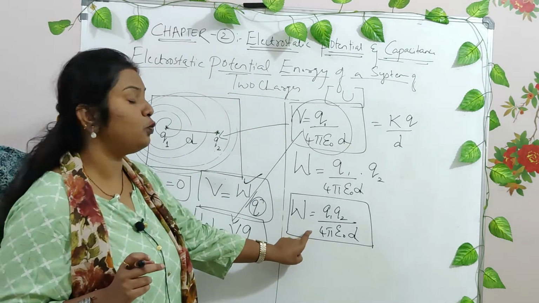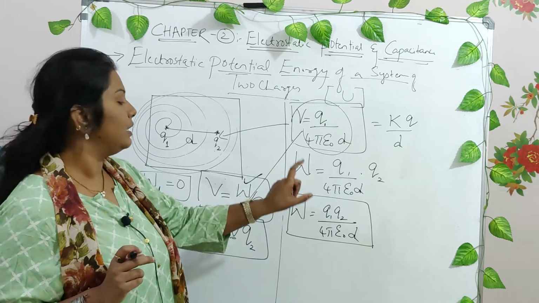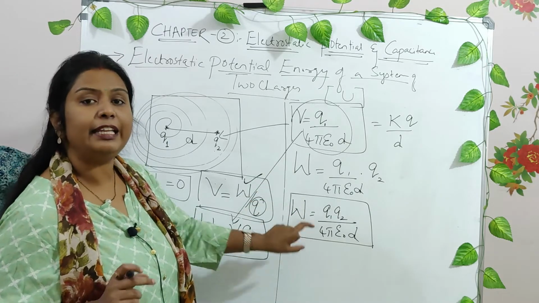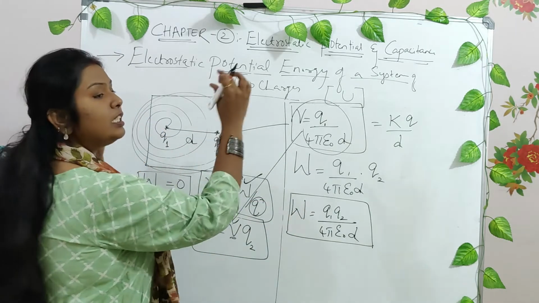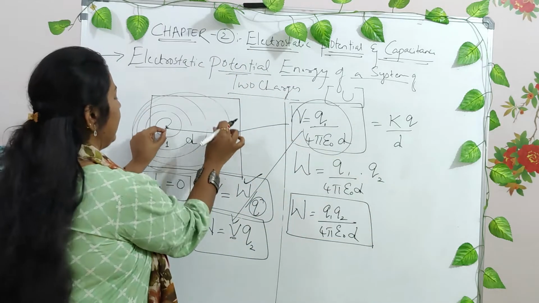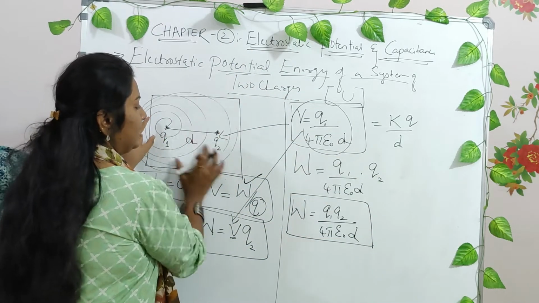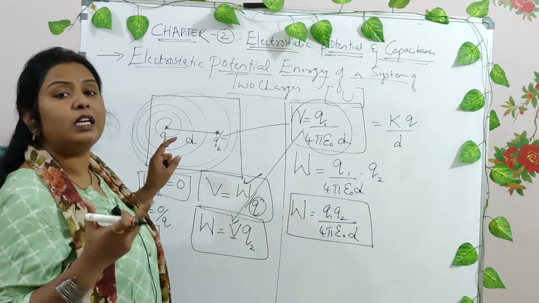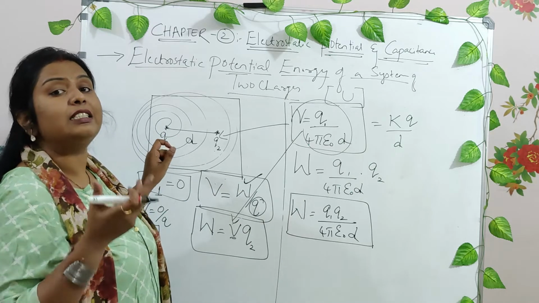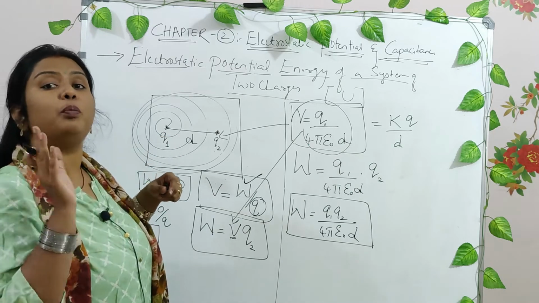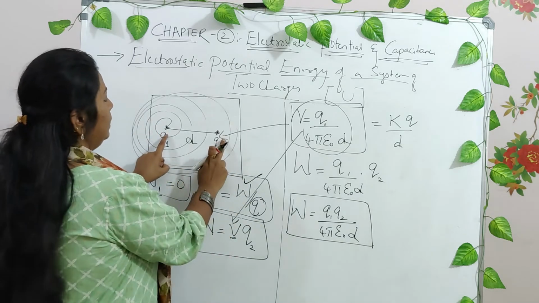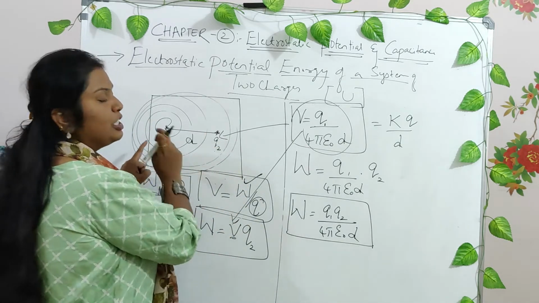What does this equation denote? This is the total work done in bringing both the charges from infinity and placing them into this particular system. The amount of work required, or the energy required, is stored in terms of the potential energy of the two charges in this system.